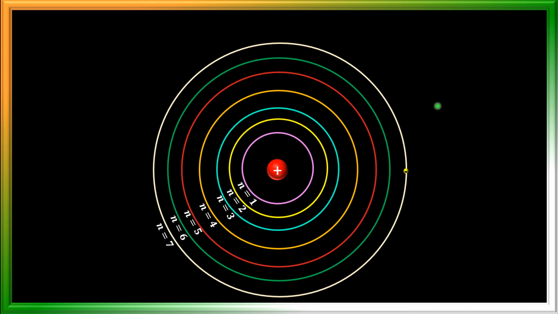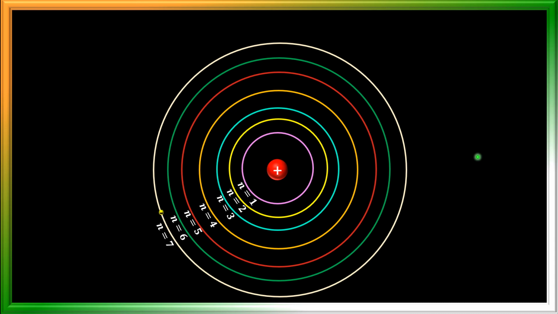The excited electron may jump successively from this state to this to this to this, or it can jump from here to here, or directly from here to here. Depending upon the energy difference, we get wavelengths of radiation.